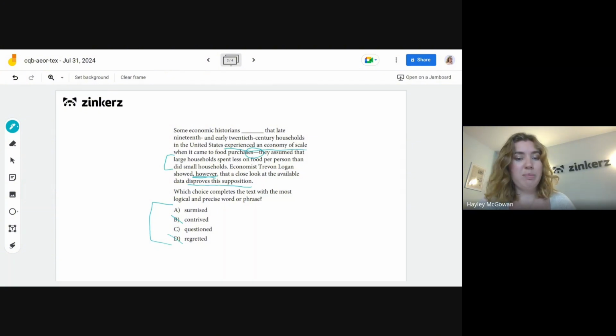So we have between surmised and questioned. We do have this idea of questioning this initial claim in this passage here. But if we think of our context that we decided on originally, we just said something about claiming. So questioned isn't quite where we're at with this blank here. So our correct answer would be A, surmised. Surmised just means to claim, to kind of pull together information and decide that's what you're going to say. So A would definitely be our right choice.